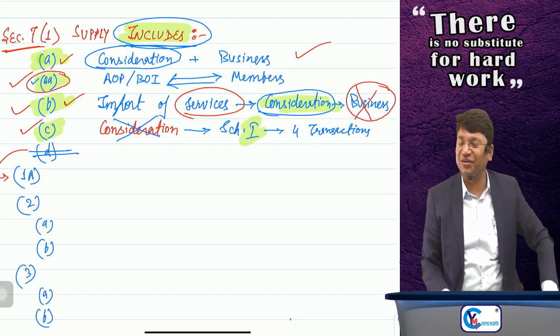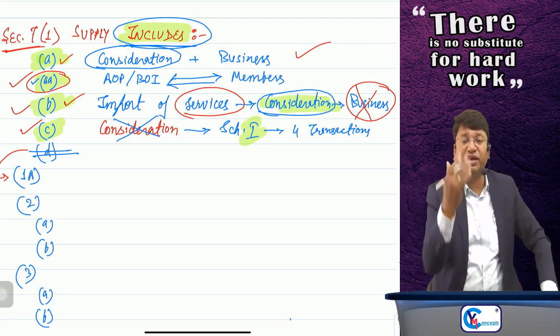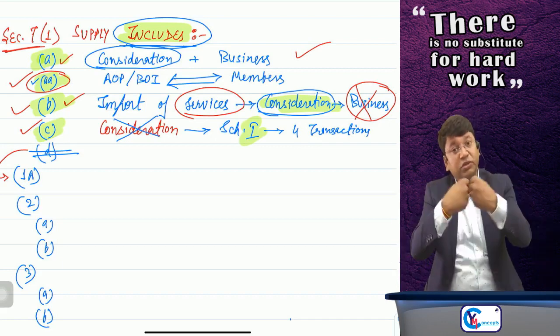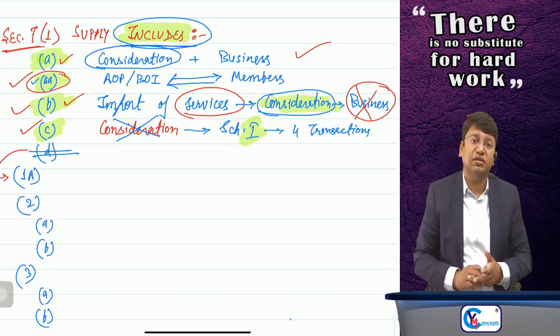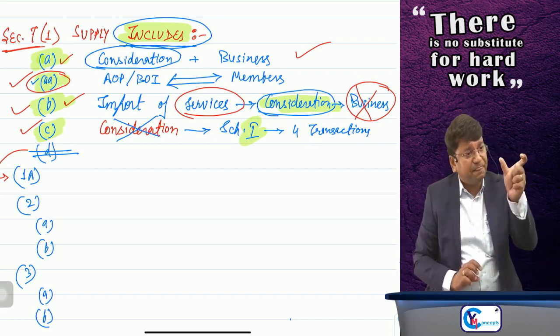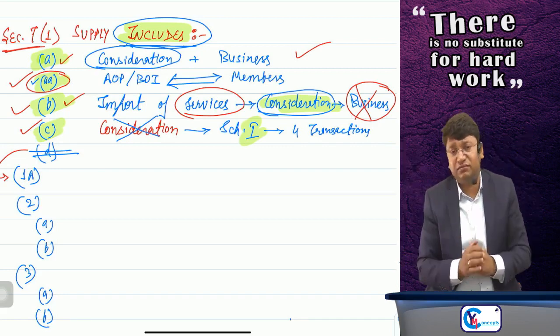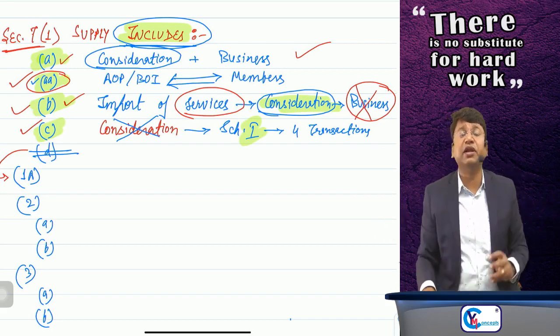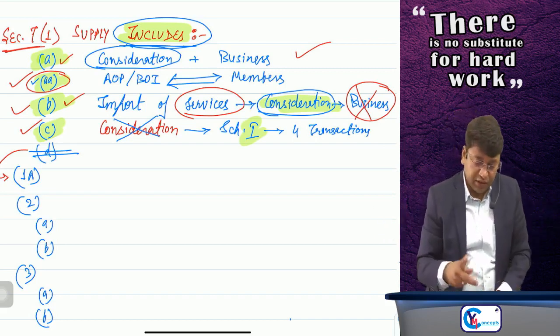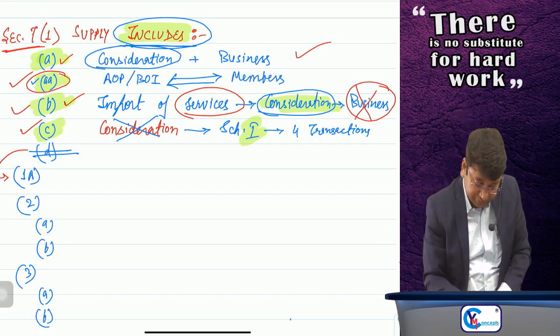Now coming to clause number 1A. Clause number 1A says that there were some disputes in the industry about whether this particular transaction is supply of goods or supply of service. See, we don't have any dispute regarding whether it is supply or not. The transaction is supply.